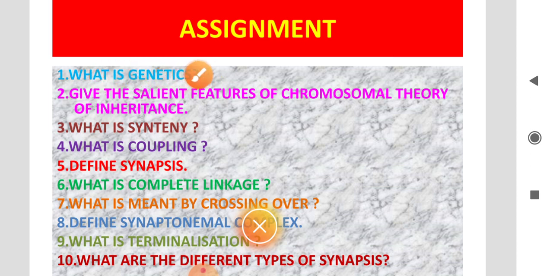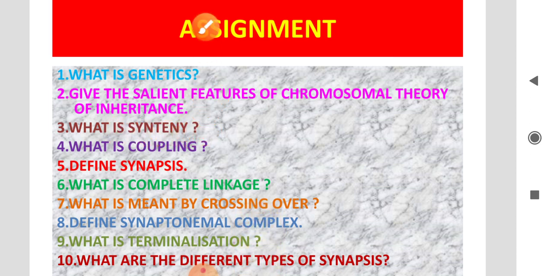What is genetics? Genetics is the branch of biology that studies gene structure, gene variation and heredity of an organism. Give the salient features of the chromosomal theory of inheritance. We see four salient features of the chromosomal theory of inheritance, so study well and write it. And what is synteny?